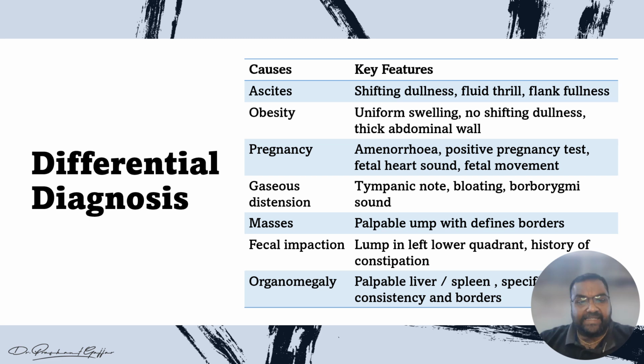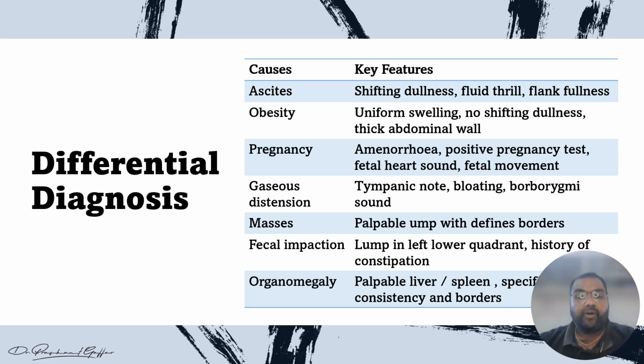Fourth one, that is gaseous distension. When you do percussion, you get a tympanic note, and the patient has bloating, right, like that. And with the help of the stethoscope, you can find the gurgling sound, which is called borborygmi, right? Other one, that is masses. Any mass or a tumor is a palpable lump with defined borders. And if there is severe constipation, so fecal impaction, there is a lump in the left lower quadrant, and there is a history of severe constipation.